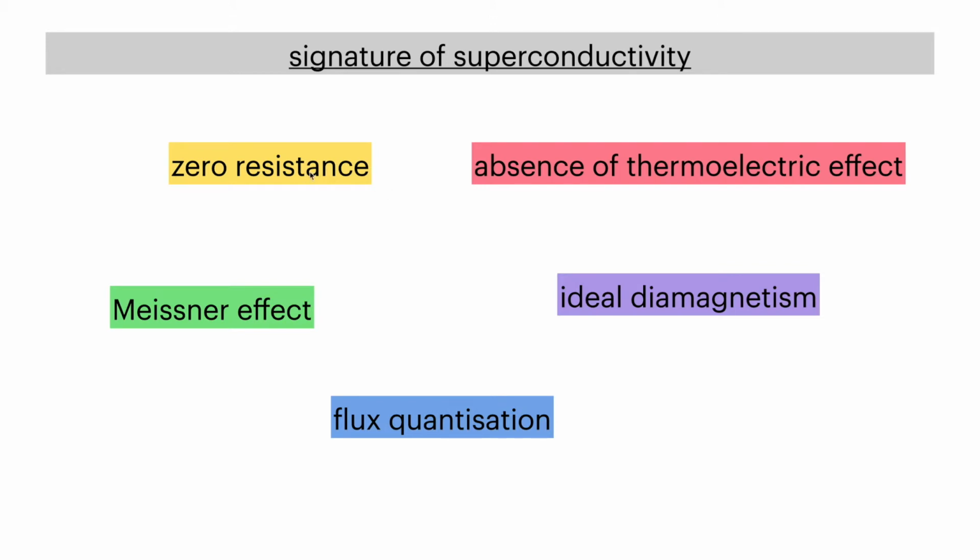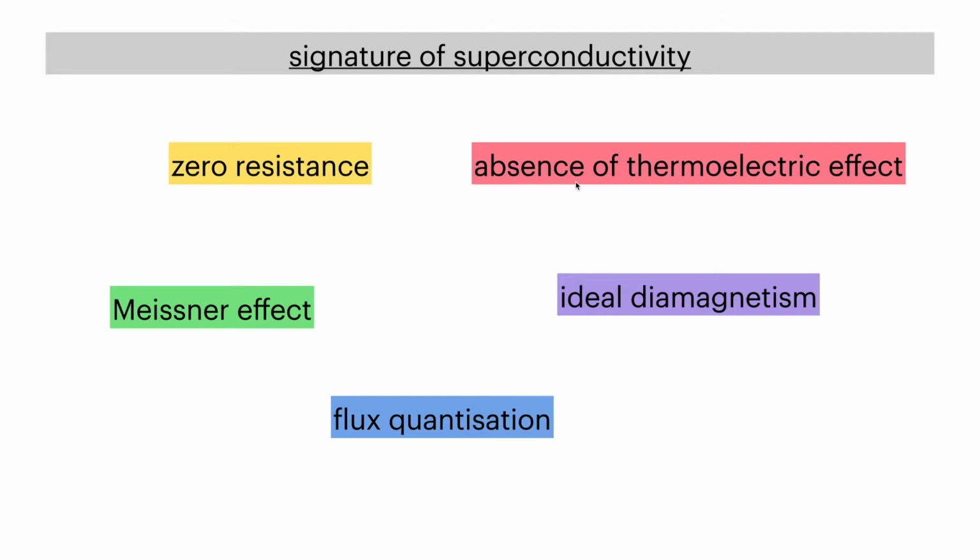The second signature is the absence of thermoelectric effects. Because there is no resistance, there will be no dissipation in the form of heat. So there will be no Thomson heat and no Peltier heat. These effects are absent in superconductivity.